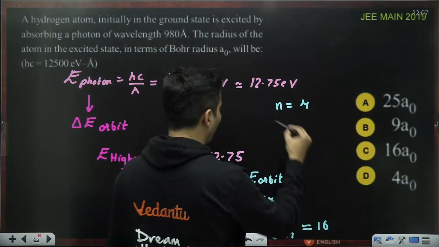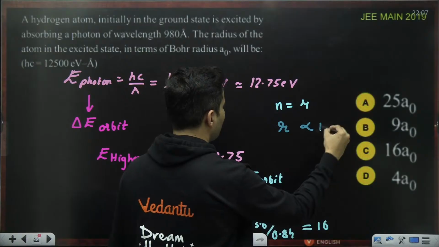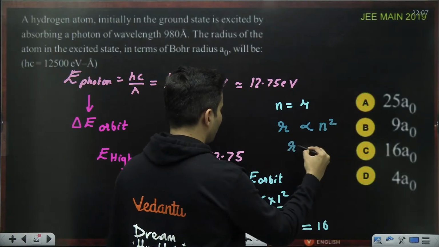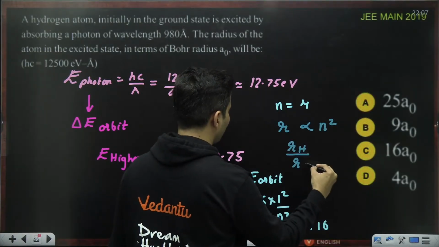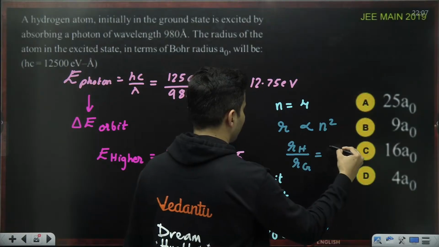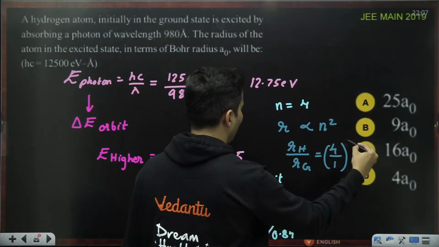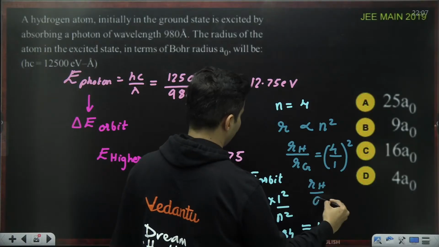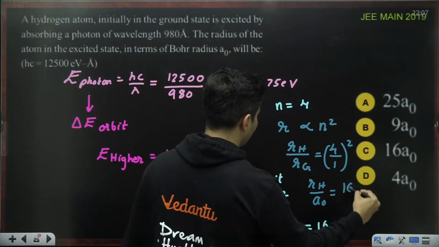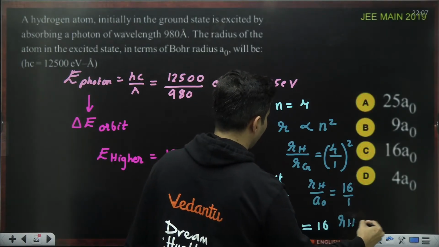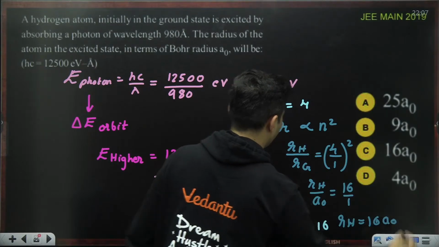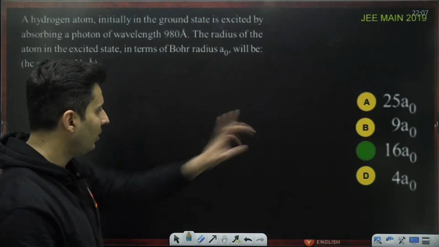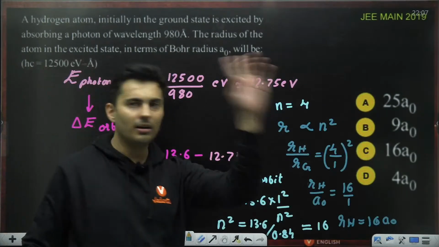But we also know radius is directly proportional to n square. So radius of the higher orbit to radius of the ground orbit is 4 by 1 whole square. The ground orbit is Bohr's orbit, which is given to be a0, so it is 16 by 1. So radius of the higher orbit will be 16 times a0, which is option C, the correct answer.